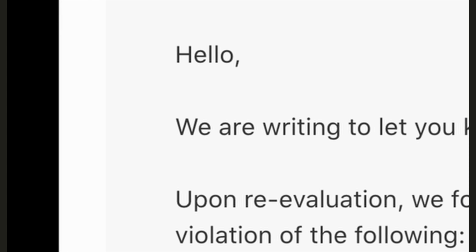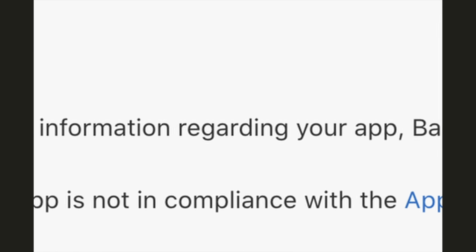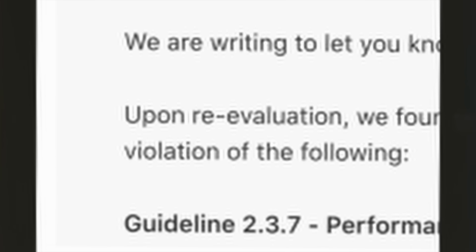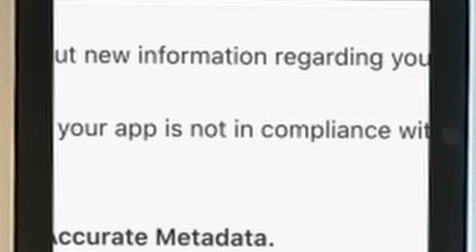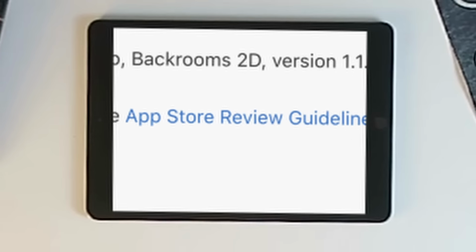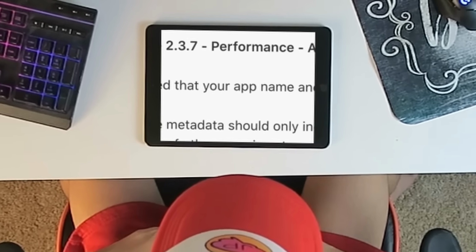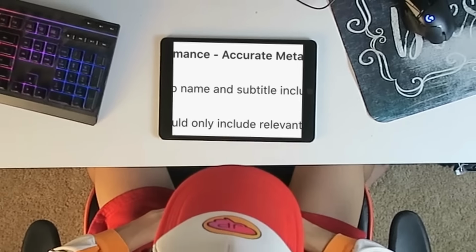Hello, we are writing to let you know about new information regarding your app. Upon reevaluation, we found that your app is not in compliance with the App Store review guidelines. Specifically, we noticed that your app name and subtitle includes the following trademark term or popular app name.